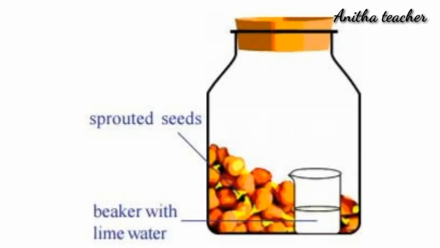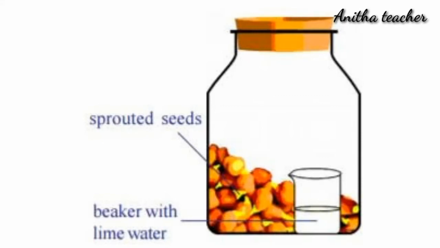From these sprouts, take a plastic bottle and add the sprouted seeds into it. Take a small syringe bottle and fill three-fourths of it with lime water. Now tie the thread of the small bottle, insert it into the plastic bottle where the sprouted seeds are present, and close the plastic bottle tightly. Make a similar setup with unsprouted seeds and keep it aside for 1 or 2 days.